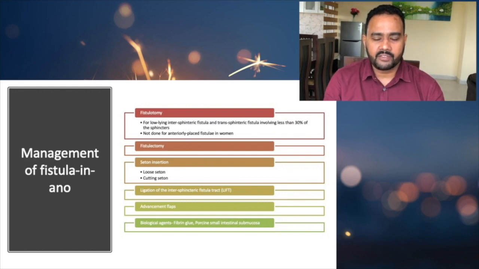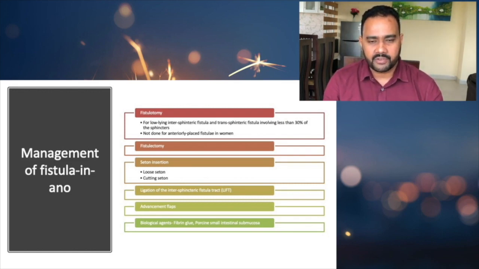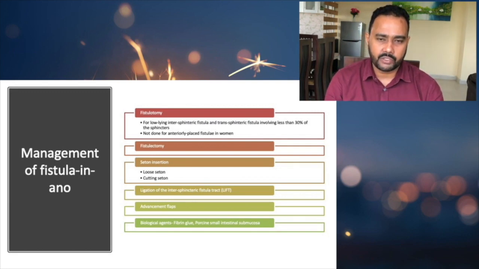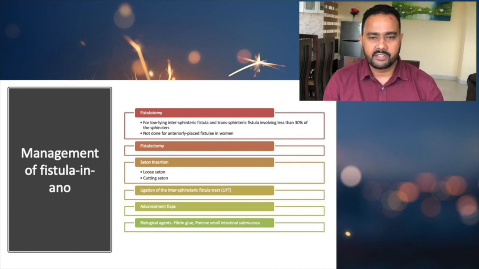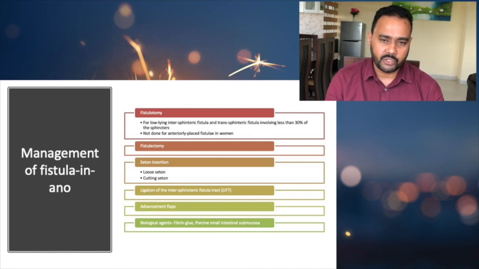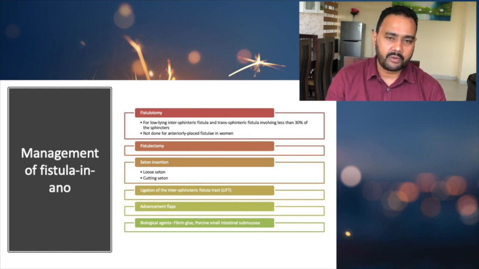If we remove the whole fistulous tract, that is called fistulectomy. In fistulotomy, we just open the tract and curette all the inside granulation tissue, and then the tract is laid open. But if you remove the whole tract, that is called fistulectomy.